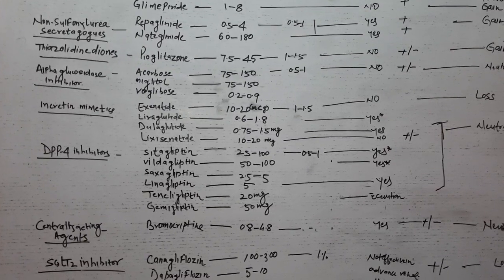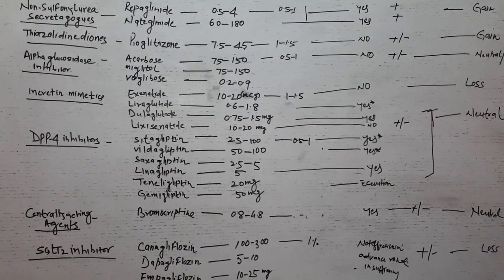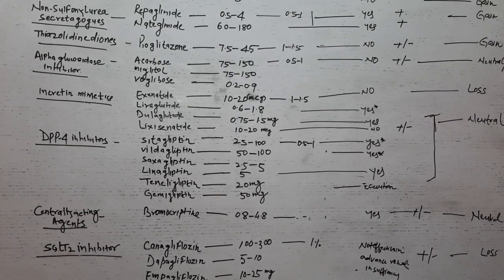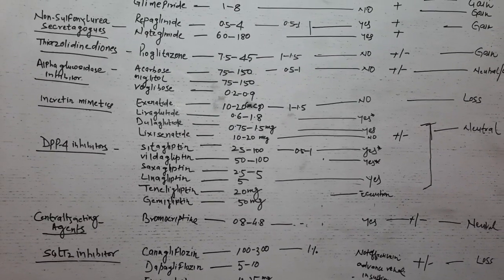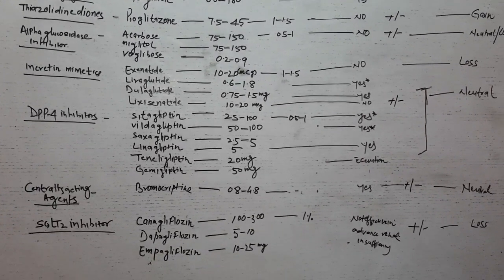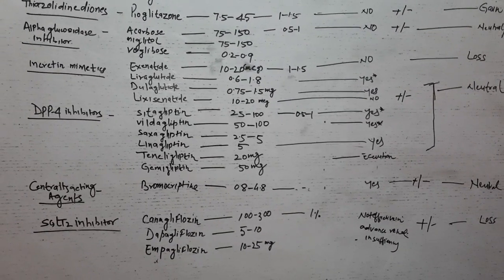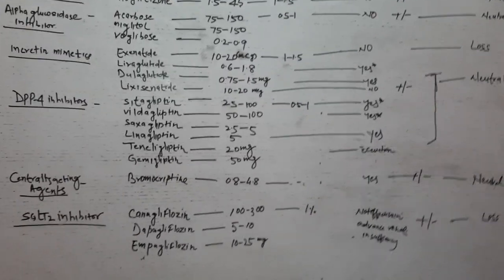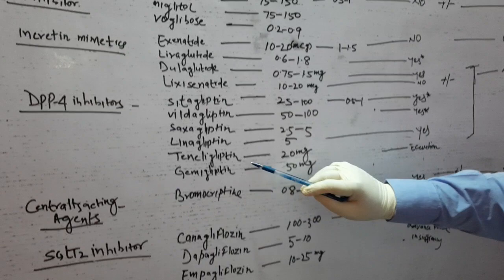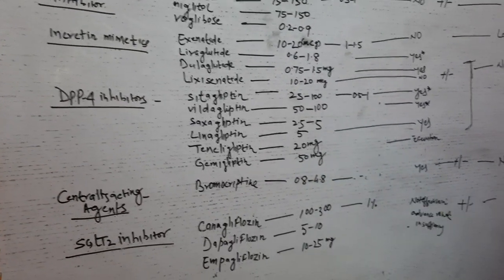Now we discuss a very important class, that is dipeptidyl peptidase 4 inhibitors, also called DPP4 inhibitors or gliptins. Here we see DPP4 inhibitors like sitagliptin, vildagliptin, saxagliptin, linagliptin, teneligliptin, and gemigliptin.